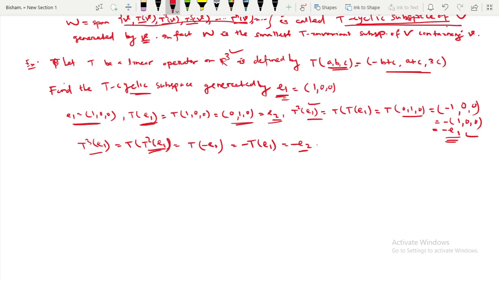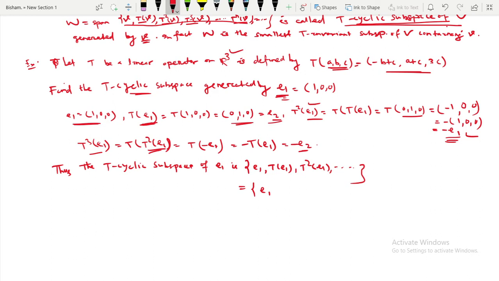So what I will write here now: thus the T-cyclic subspace of U1 is U1, T of U1, T squared of U1, like this, which is U1, then U2, then T squared U1 is minus U1, then T cubed U1 is minus U2.